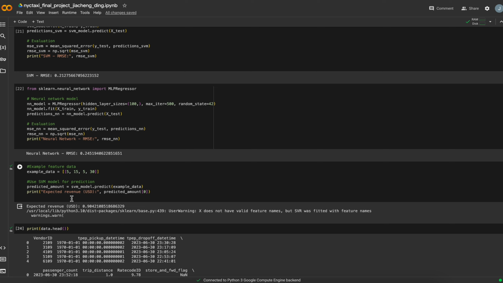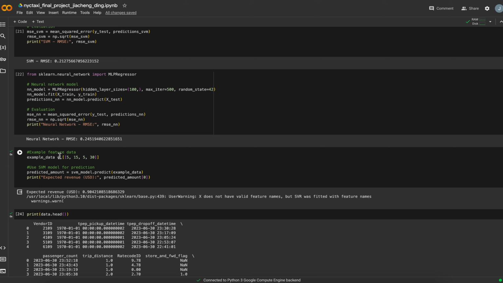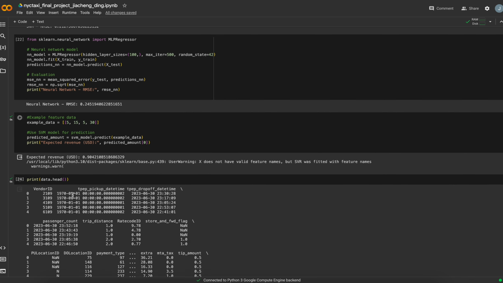I have learned that nothing will happen like you use the model and the model is perfect. You have to adjust the model and pick the model you want to use, and then you can get better answers. And then I make example future data, I test them and get the anticipated revenue. Actually, I think this revenue is too low, but then I asked some taxi drivers and they said maybe it's not low, right?